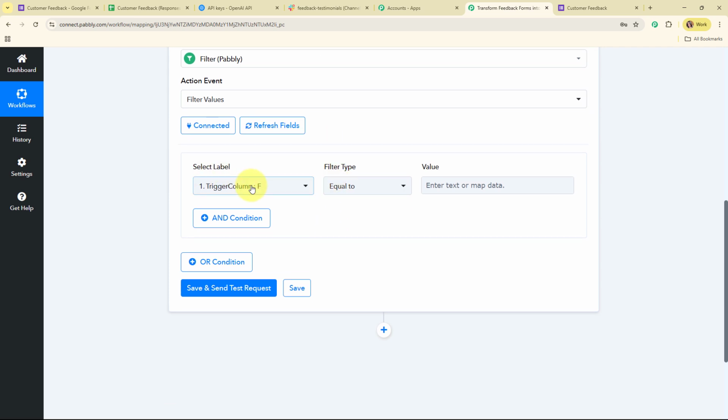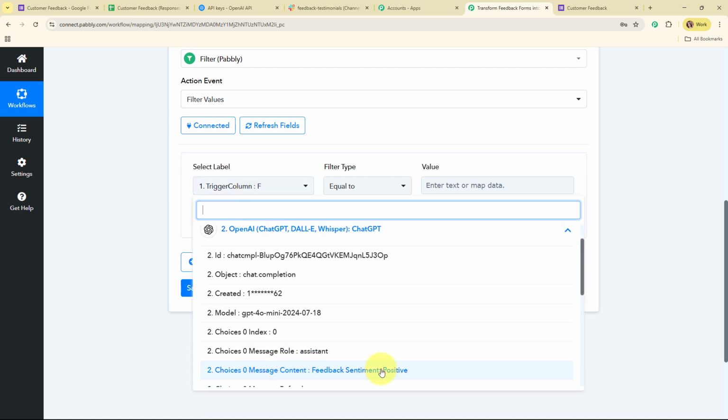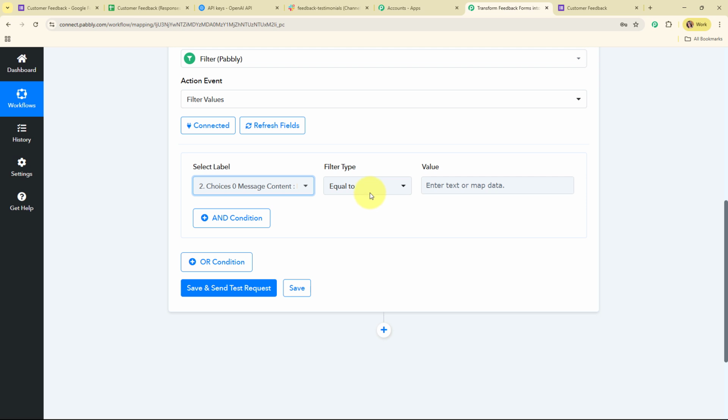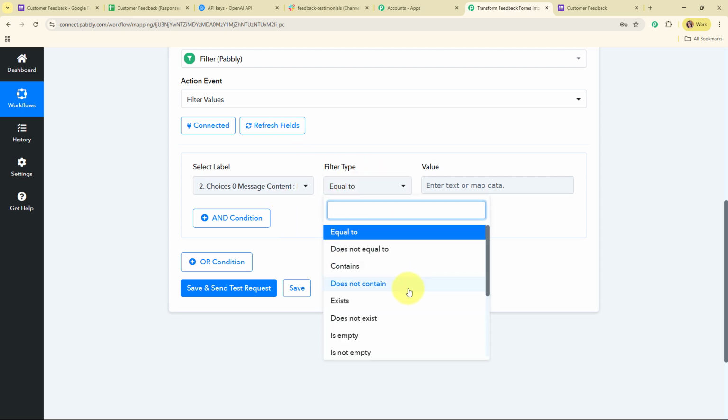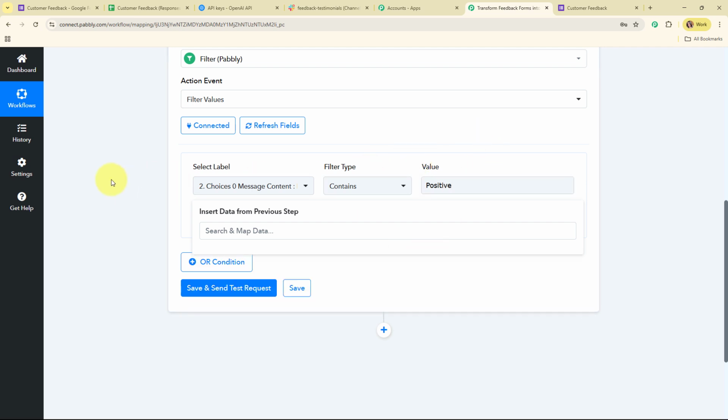It is asking me to select the label. Here I need to select the label on which I want to apply this filter. So I'm going to select the label as this message content generated by OpenAI, and I'm going to select the filter type as contains. You can select the filter type as per your need, and for the value I'm going to enter positive. So if the feedback sentiment generated is positive, then only the testimonial should be generated for the feedbacks received.